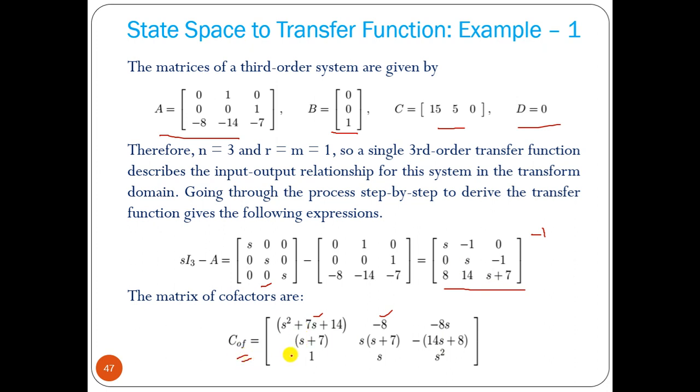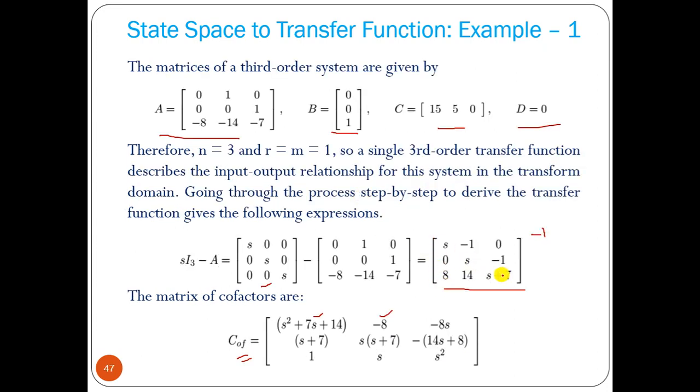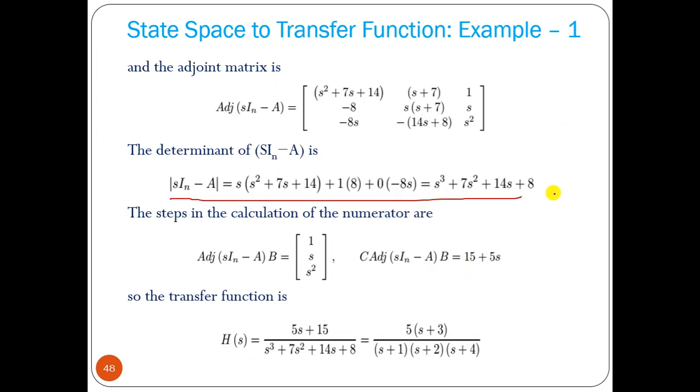Now you have to take the adjoint of that, that means the transpose of the cofactor. So this row becomes the first column, this row becomes the second column, this row becomes the third column. Now we have to find the determinant of sI minus A. So the determinant of sI minus A: s into this factor minus 1 into minus 8, then 0, so that will be 0. So we got this factor. This is the characteristic equation.